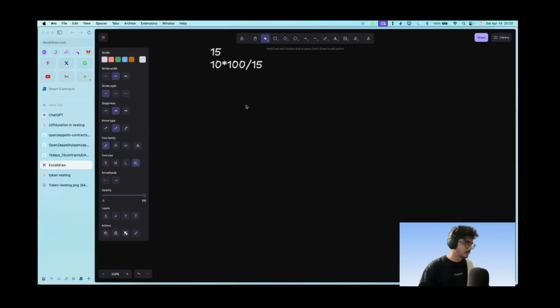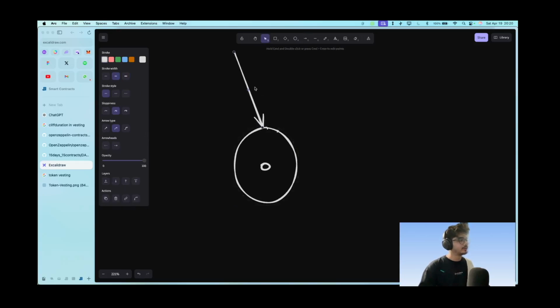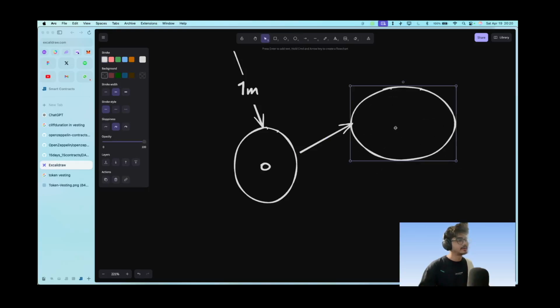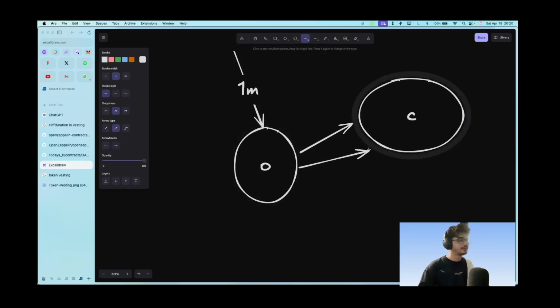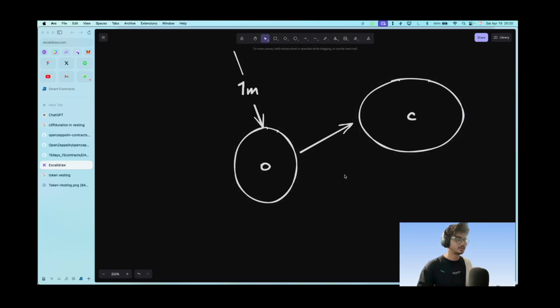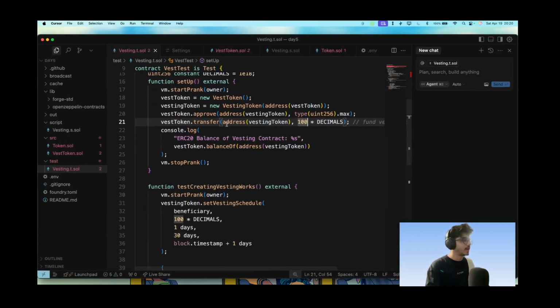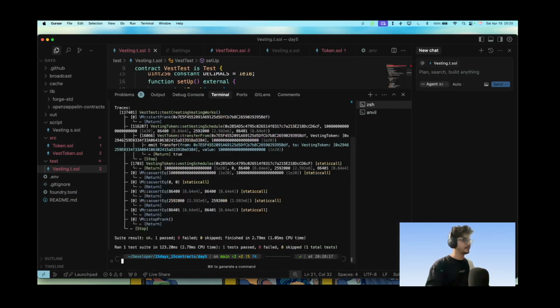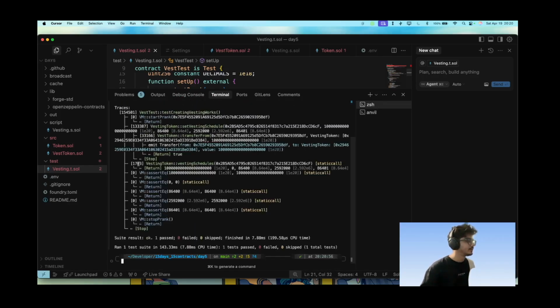So let me explain what I was doing wrong, and why I should not trust AI ever again. Sorry, ChatGPT, I know you have been a great help. So this is the owner. I was minting 1 million tokens to this guy and then depositing it into the contract. Then I was calling this owner again to transfer some more funds, which is not possible here, right? So that's where we were stuck. We can actually not even transfer these funds here, and this test will still work. So create vesting works.